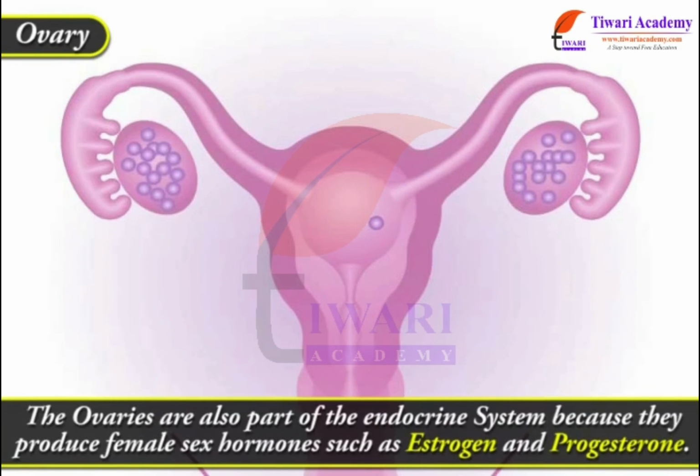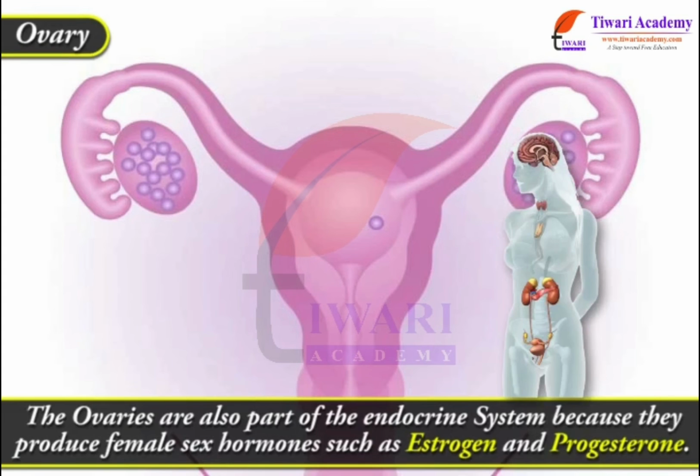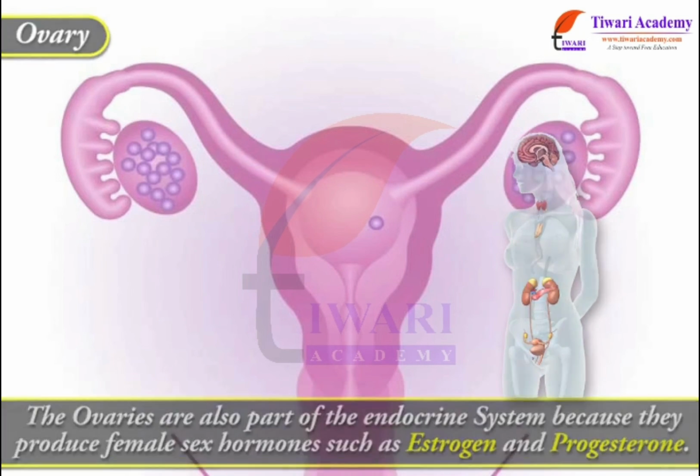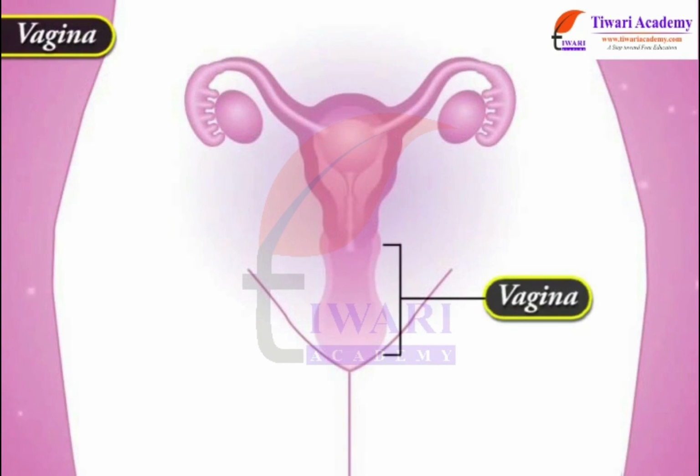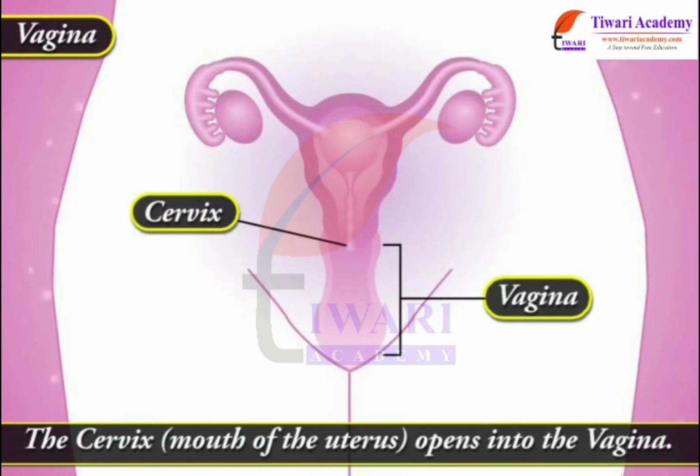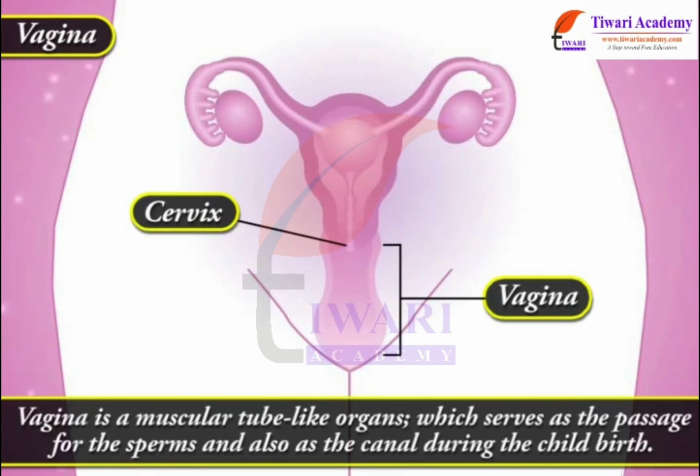The ovaries are also part of the endocrine system because they produce female sex hormones such as estrogen and progesterone. Vagina. The cervix, mouth of the uterus, opens into the vagina. Vagina is a muscular tube-like organ which serves as the passage for the sperms and also as the canal during childbirth.